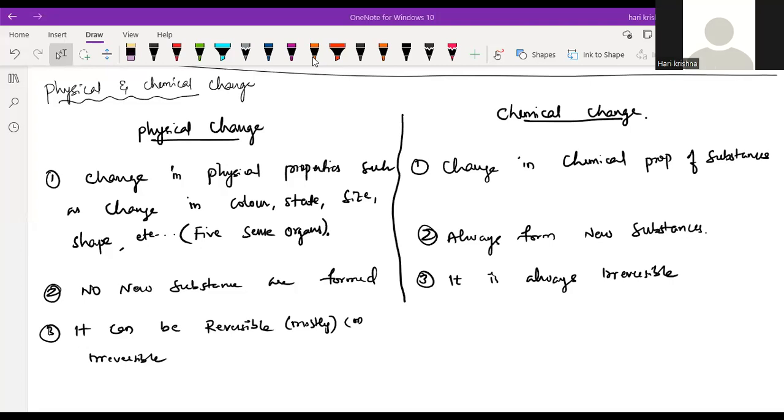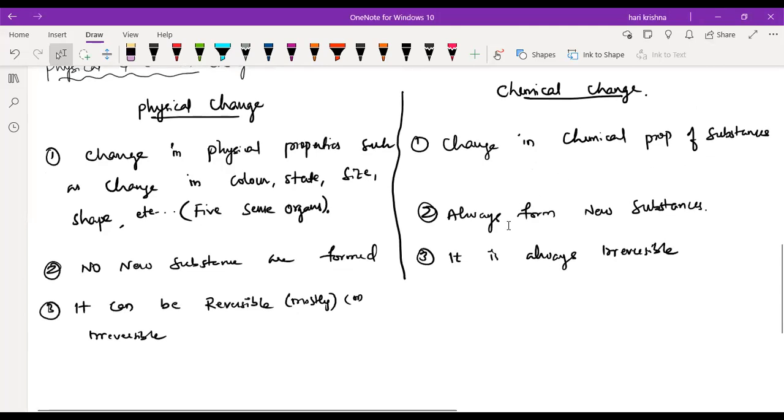Next, cooking of the food. It is irreversible, right? Because once we cook the food, it will change completely. Again, we cannot bring the raw vegetables back. So it is an irreversible change. Clear?